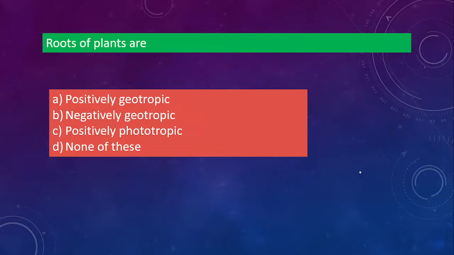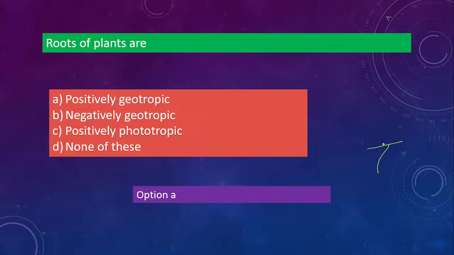So roots, they grow towards gravity, yes or no? That means we are talking about geotropic. Now is it positive or is it negative? I gave so much of a hint. So it is positively geotropic, because it is growing towards the direction of gravity, so that's why it is positively geotropic. Negative means against the gravity.